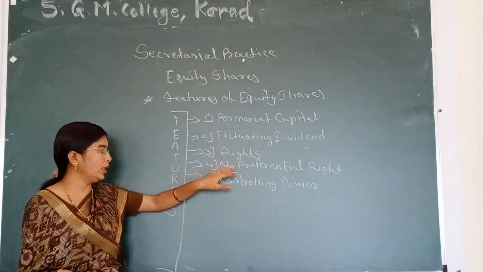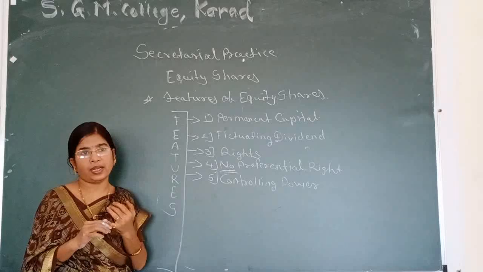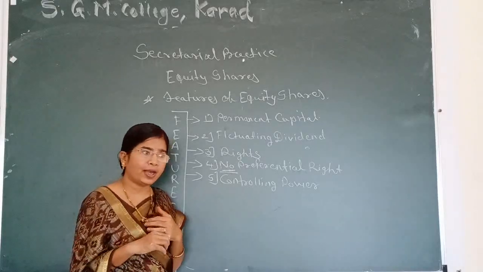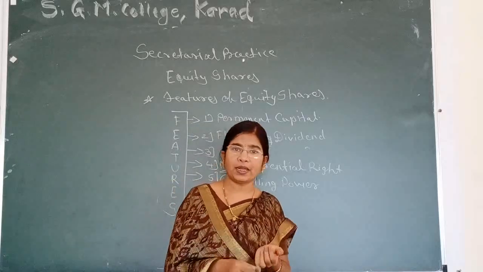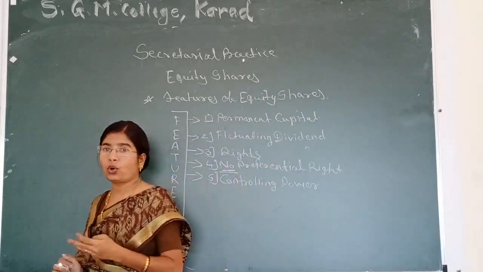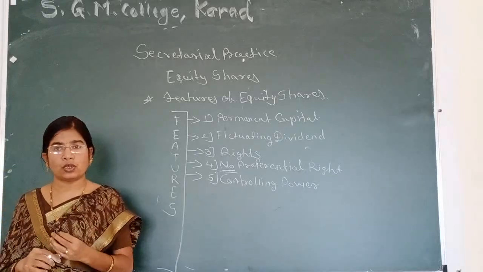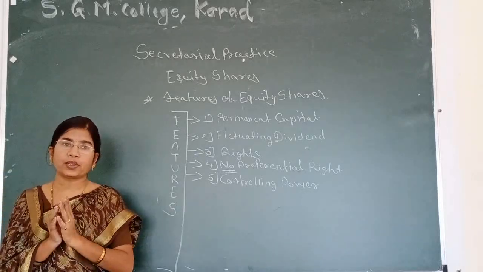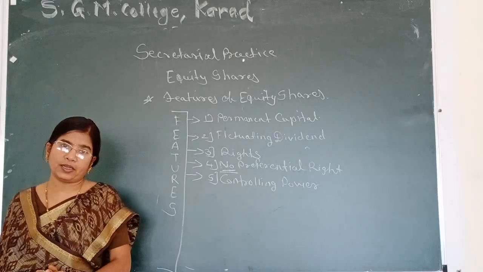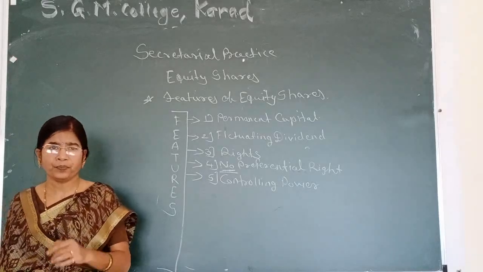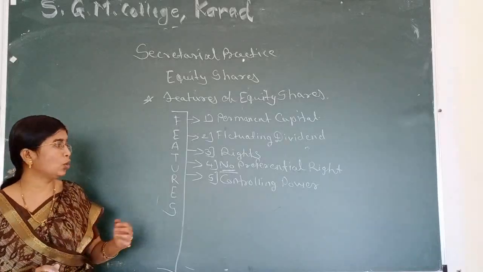After getting voting rights, equity shareholders attend meetings, general meeting, extraordinary meeting. They attend meetings, they participate in discussion, and also they vote if there is any situation. Not only vote, they elect their representatives as board of directors, and board of directors control the total company.